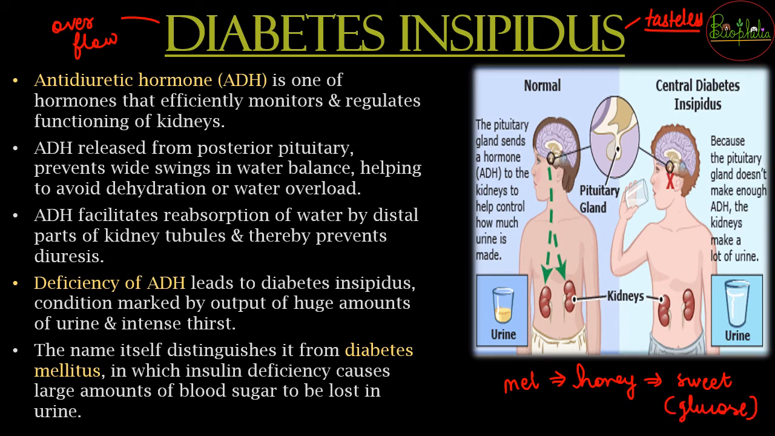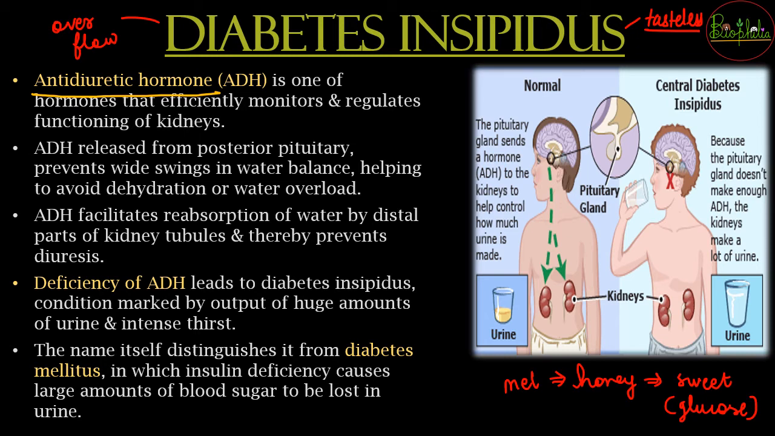Whereas diabetes insipidus is regarding the kidney, or more specifically, it is regarding the antidiuretic hormone. The antidiuretic hormone, or ADH, is one of the hormones which monitors and regulates the functioning of the kidneys. We have very well understood a few minutes back how the ADH efficiently regulates the functioning of the kidneys. If this functioning is not happening, there is no stoppage of it, then what is going to happen?